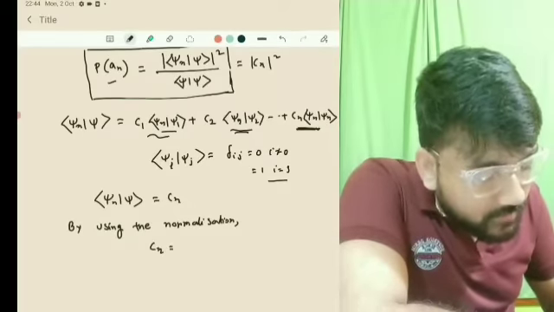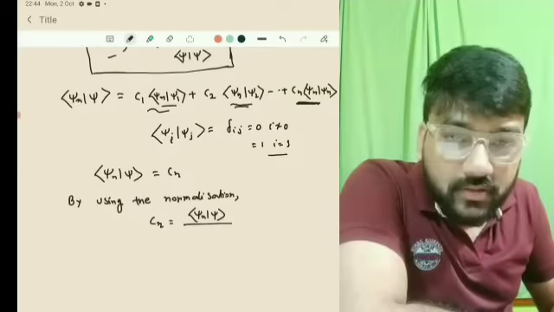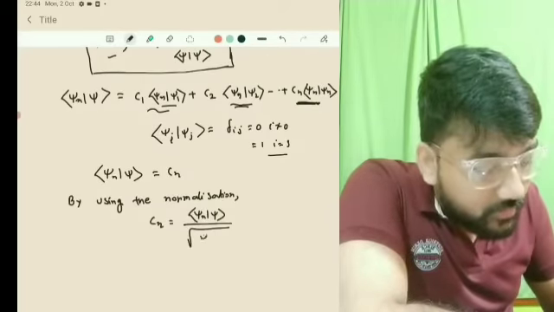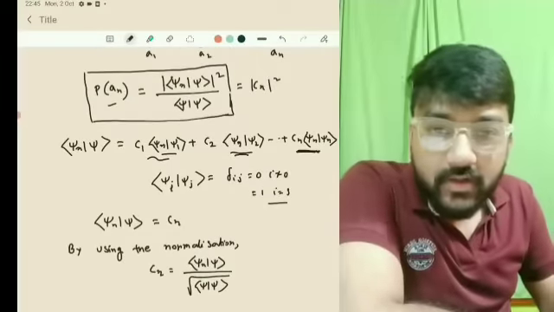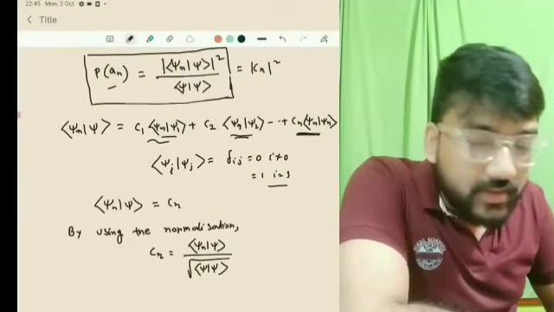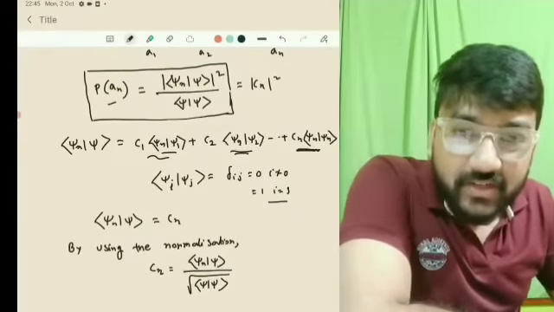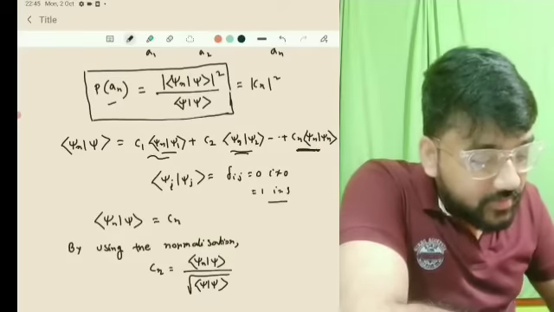Cn will be just ⟨psi n | psi⟩, and the norm of this, you know what is the norm of this? This is the square root of ⟨psi | psi⟩. So I have told this thing earlier in the mathematical tools. So if you are new, please see the videos serially so that you can understand better. Okay, so this is Cn.